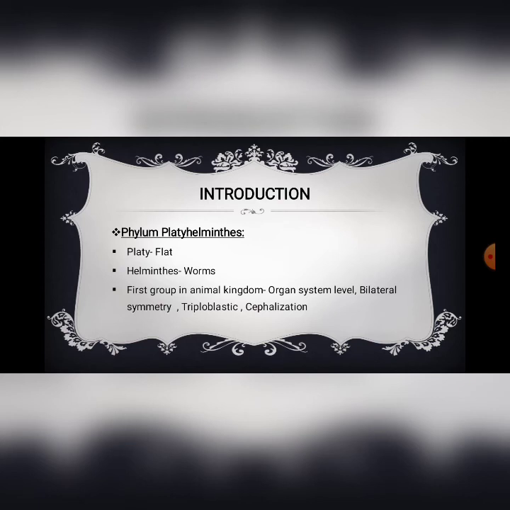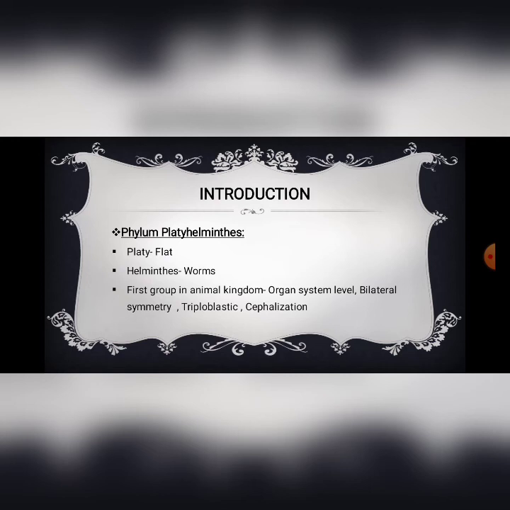In the lower classes, you might have discussed this in the animal kingdom chapter, right? So there we have already discussed the general characters of Platyhelminthes. We'll glance once again. The term Platyhelminthes was derived from two terms, where platy means flat and helminthes means worms. So it includes worms which have a flat body. The animals are dorsoventrally flattened.